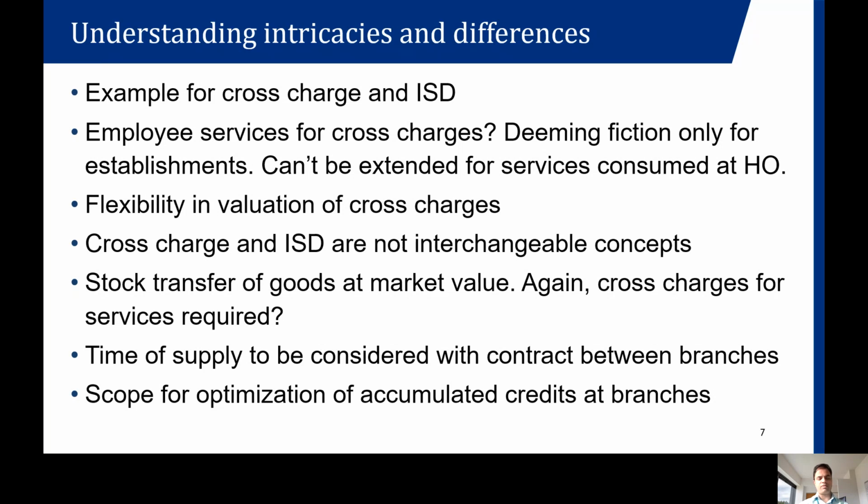Is it legal? If you ask me, this is legal, because if you see the valuation principle, Rule 28, it specifically says that whenever the receiving unit can take the full input tax credit, then the value which is declared on the tax invoice would be considered to be the open market value.